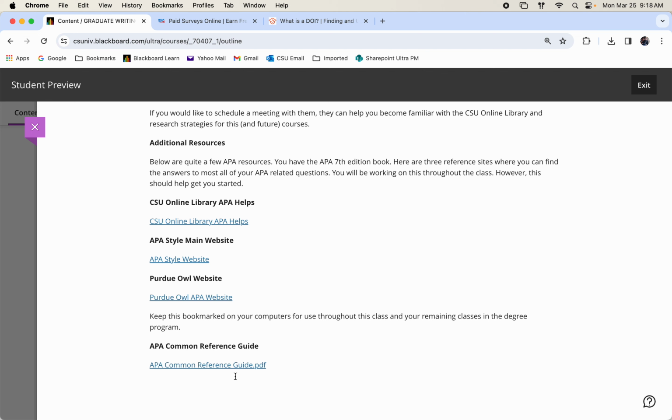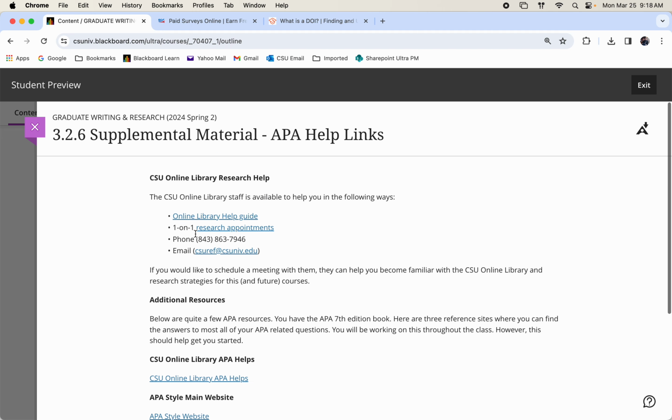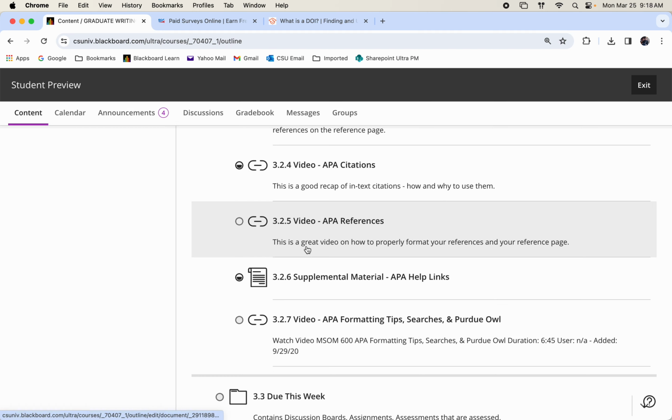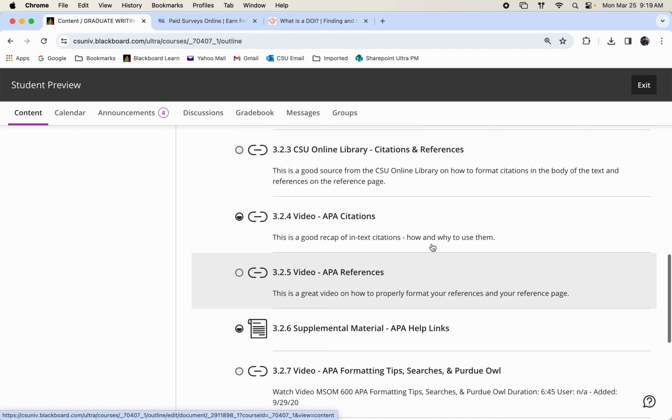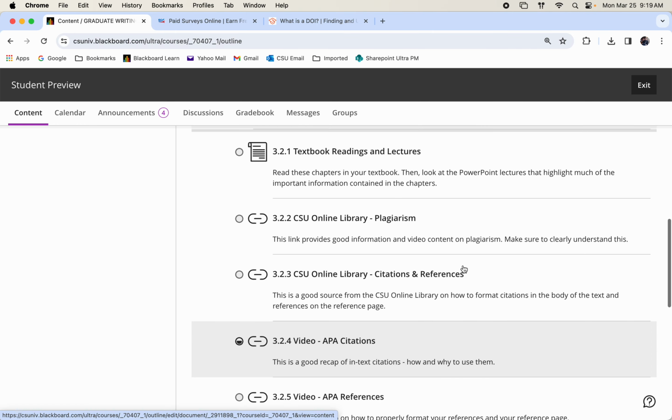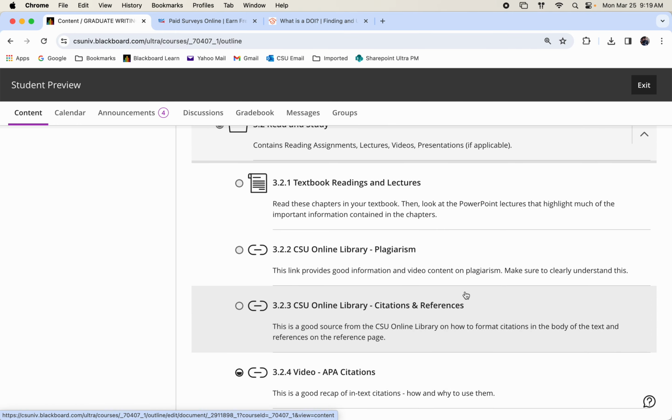Let me give you a tip here. If you're going to be using academic or professional peer-reviewed journals, if you can figure out and get in your mind how to format those ones in particular, it's going to handle probably 75 to 80% of all your formatting for citations and all your formatting for references. And so make sure that you look at and watch all of this information in here.